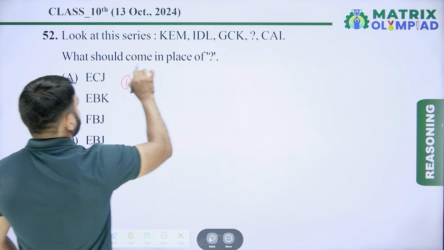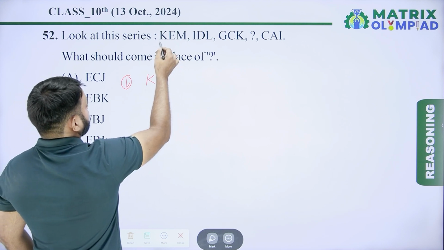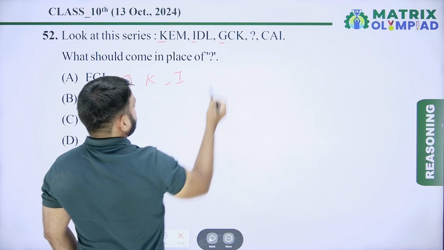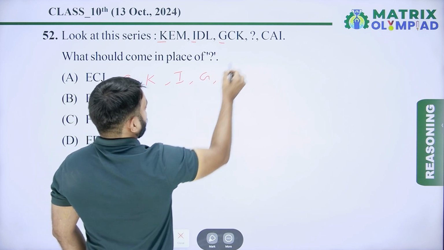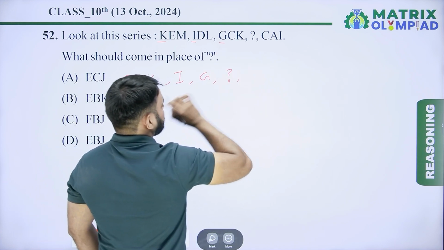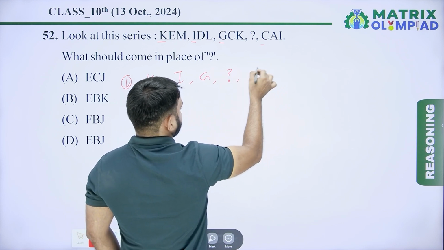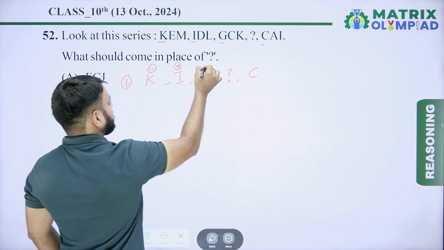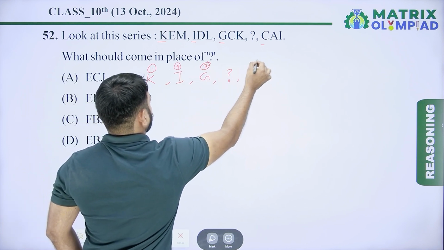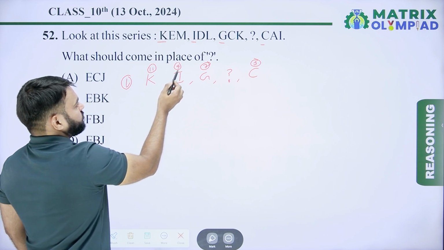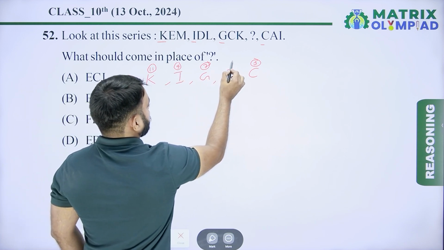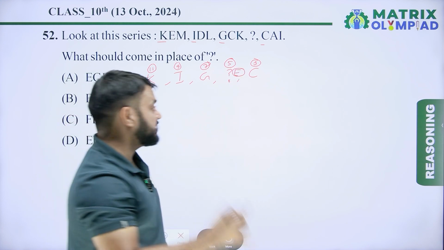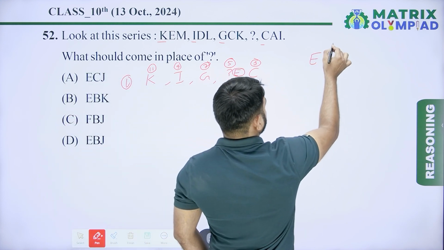So in this series, taking the first alphabet of each term. The first alphabet of the first term is K. First alphabet of the second term is I. First alphabet of the third term is G. After G the next is missing. Now the first alphabet of the next term is C. So the place value of K is 11, I is 9, G is 7, C is 3. So the pattern is 11 minus 2 is 9, 9 minus 2 is 7, 7 minus 2 means 5. So 5 means E, because the place value of E in the English alphabet is 5. So the first alphabet of the missing term is E.